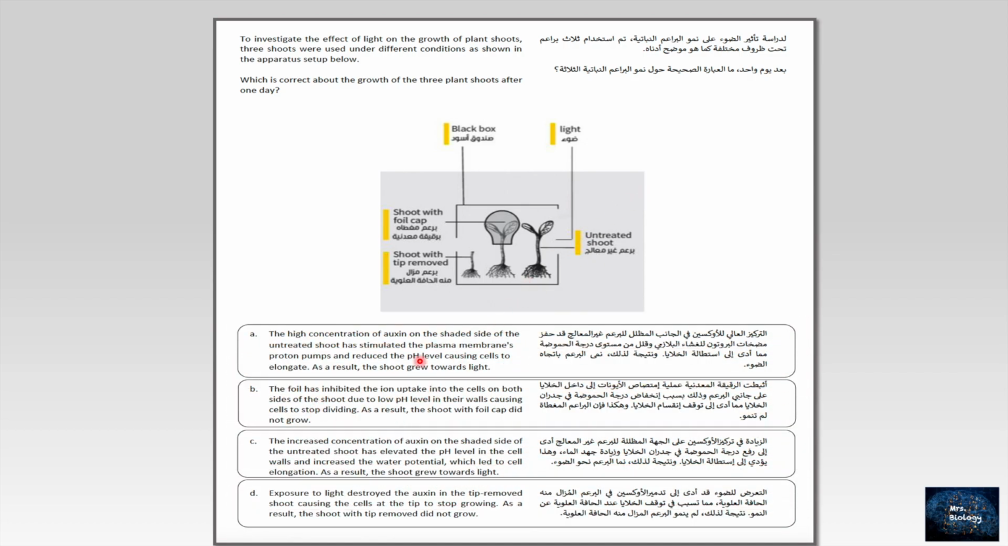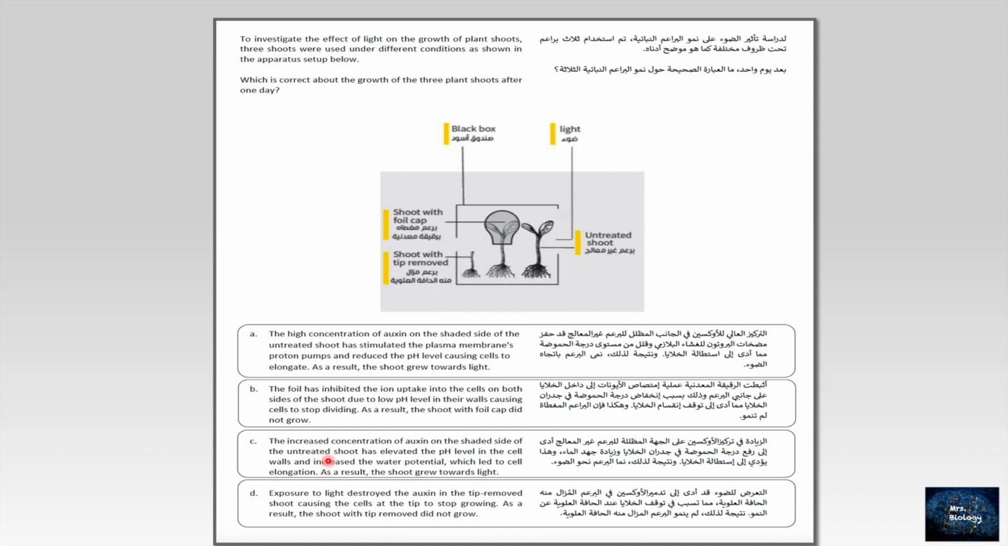B. The foil, the second one, has inhibited the ion uptake into the cells on both sides of the shoot due to low pH level in their walls, causing cells to stop dividing. As a result, the shoot with foil cap did not grow. And that's wrong. Why? Because the impact of the foil cap is to prevent the sunlight. And we know without sunlight, no photosynthesis, and without photosynthesis, no nutrients. That means there is no growth. So B is wrong here.